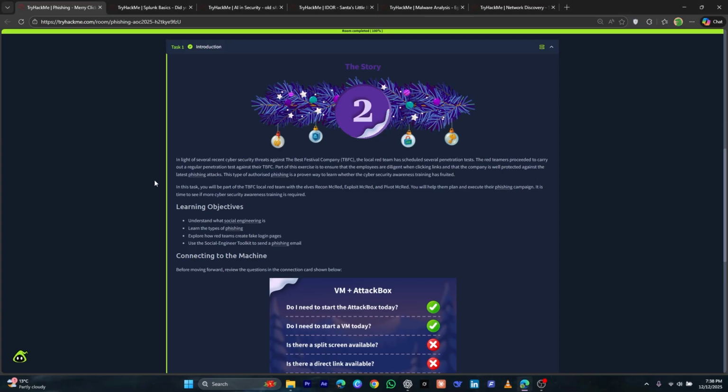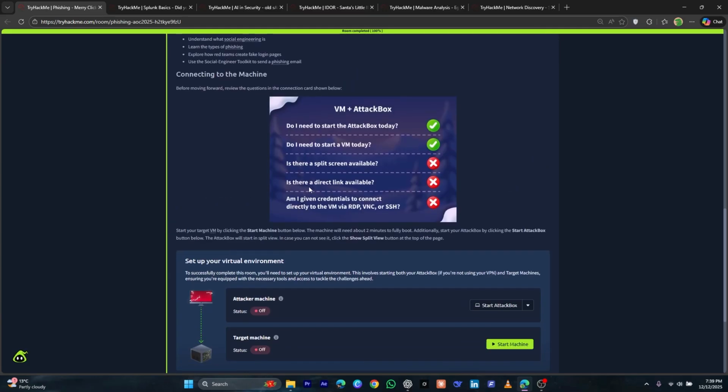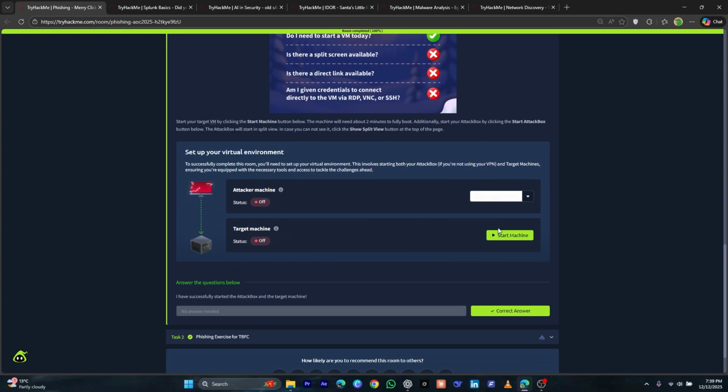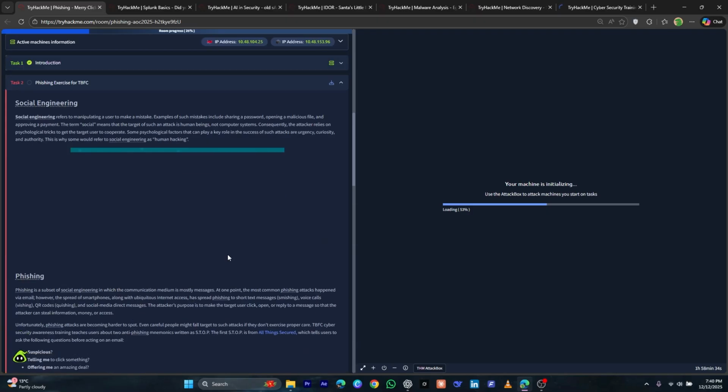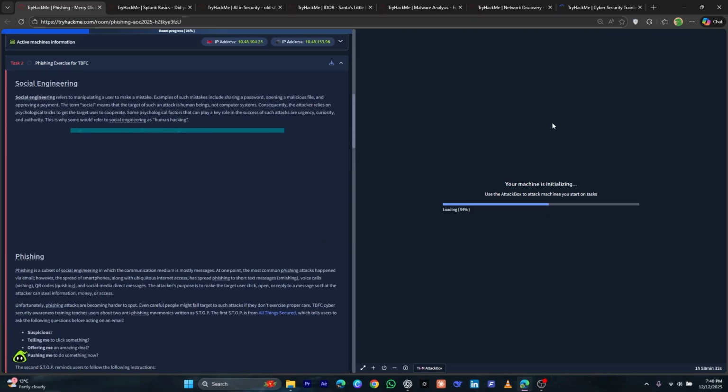The learning objective is to understand what social engineering is. You can also click over here to learn more about it in detail, and we will also learn the types of phishing, and how the red teams create fake login pages. So let's start the attack box and the target machine both. So let me click over here, and let's now move to task 2, and we will wait for this.